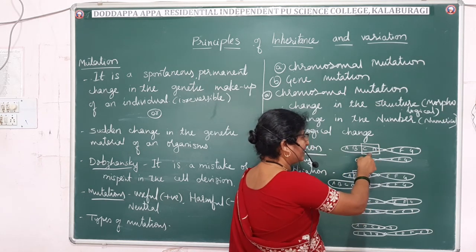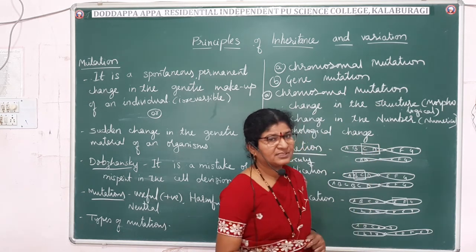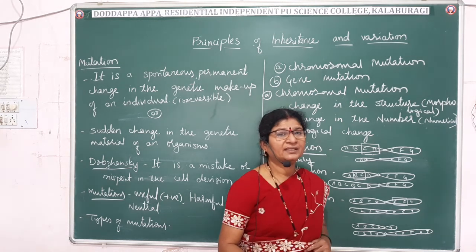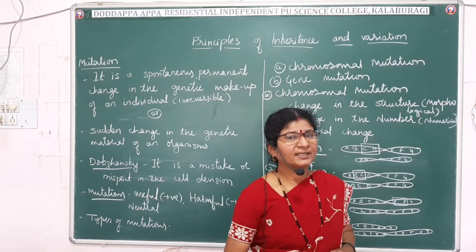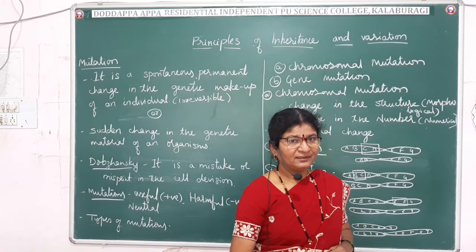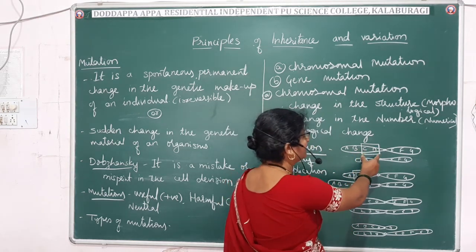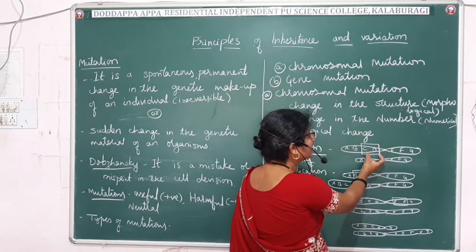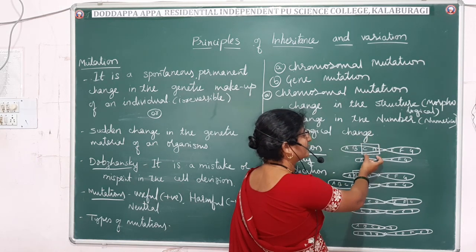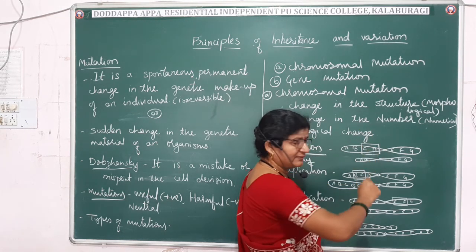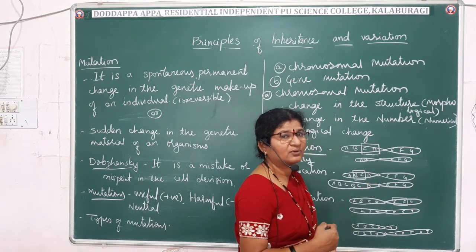Suppose C and D get deleted due to some reason. Maybe the reason may be physical or chemical, which we will deal with a little later. If this segment of the chromosome gets deleted, the genes present here will get deleted. Here we have taken only two for our convenience to understand.